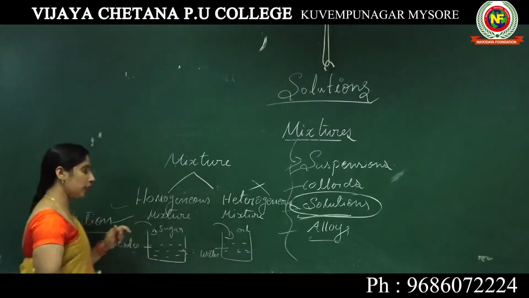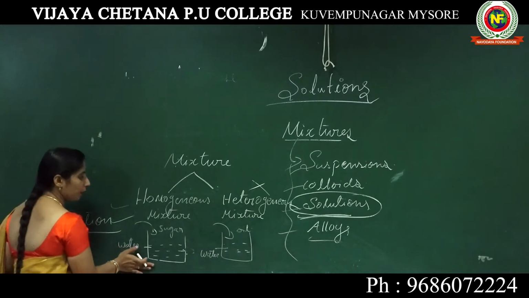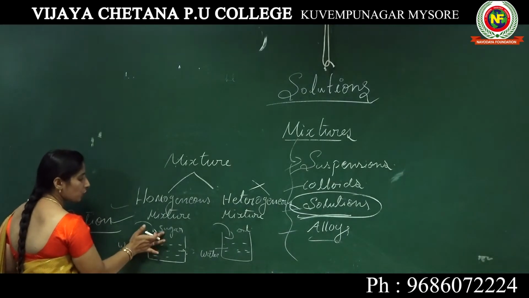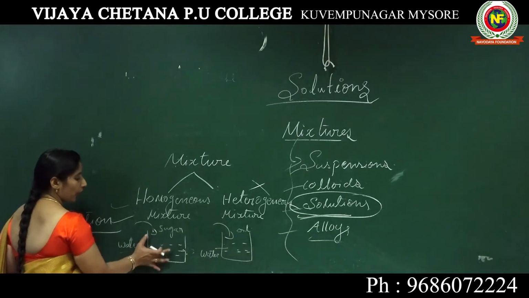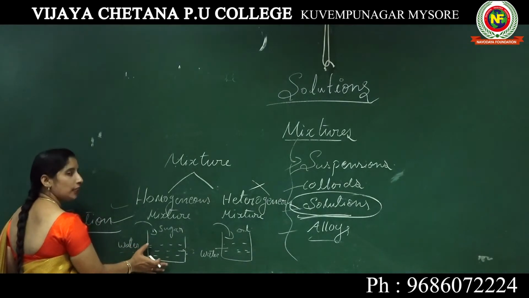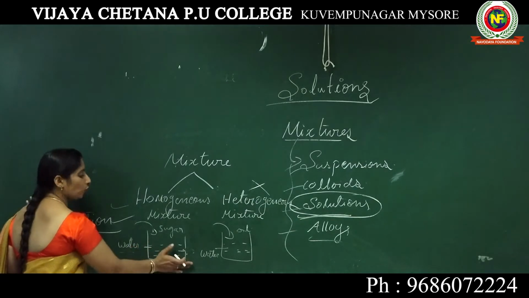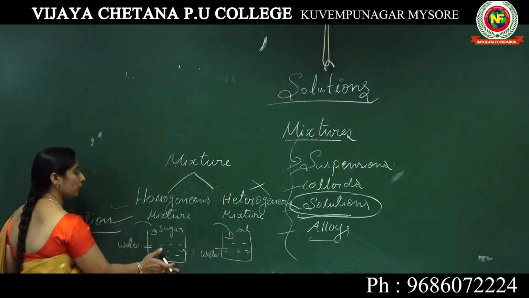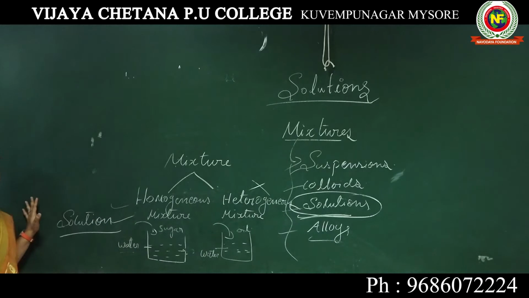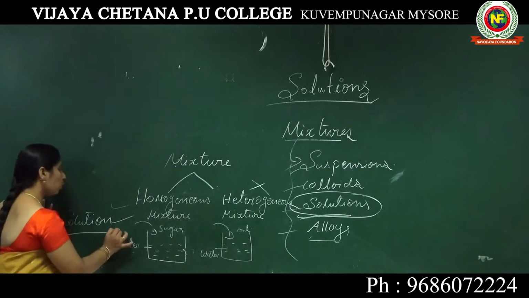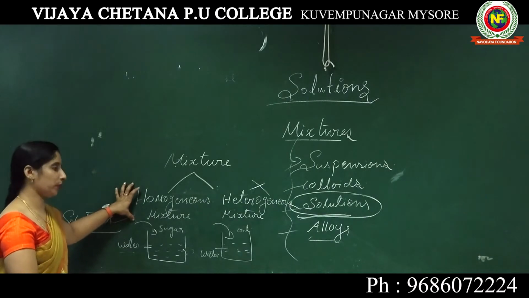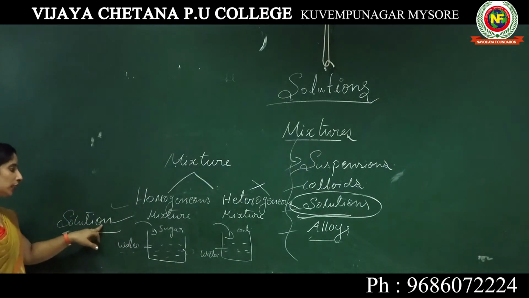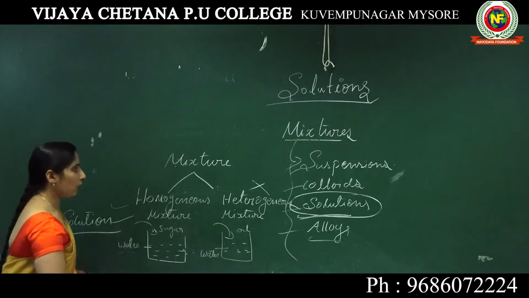Here the sugar is one of the components dissolved in the water. Hence the composition and properties are the same throughout, meaning uniform throughout. So that we call a homogeneous mixture. Then we come to know that a solution is a homogeneous mixture. Got it?